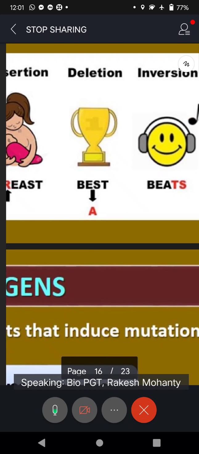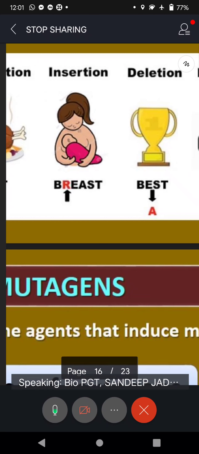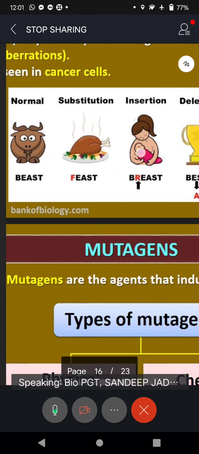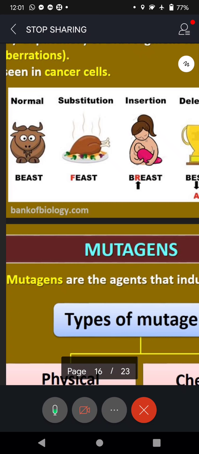So this is an example of these types of errors. Normal means normal nucleotides, all nucleotides are present. How many nucleotides? I said 4, 5 if you include uracil also. If all the 5 are present, and in that the base pairing is correct, A, T, C, G, then normal.